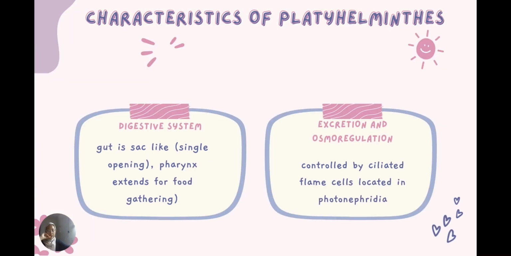The digestive system of Platyhelminthes is a gut that is sac-like, which has only a single opening, and the pharynx will extend for food gathering. For excretion and osmoregulation, it is controlled by ciliated flame cells located in protonephridia. Protonephridia are excretory tubes, but they lack an internal opening.